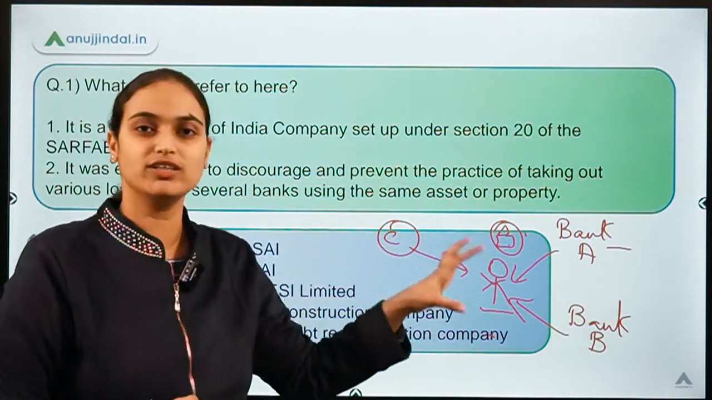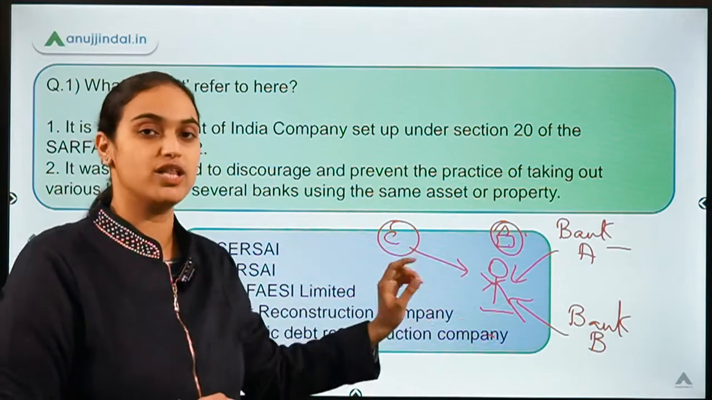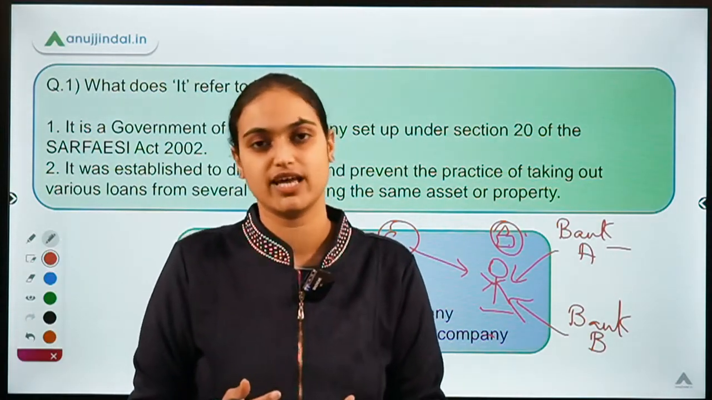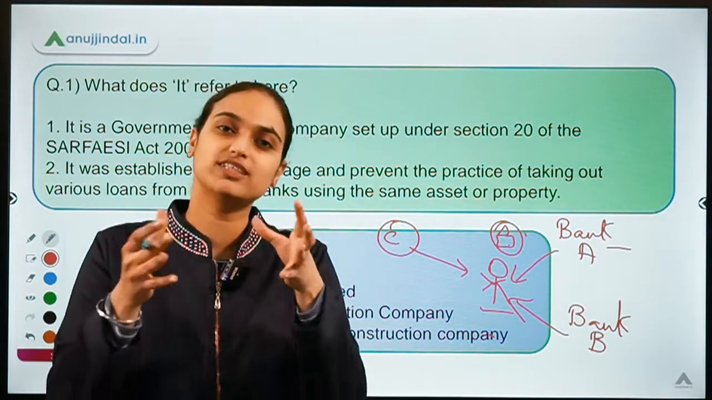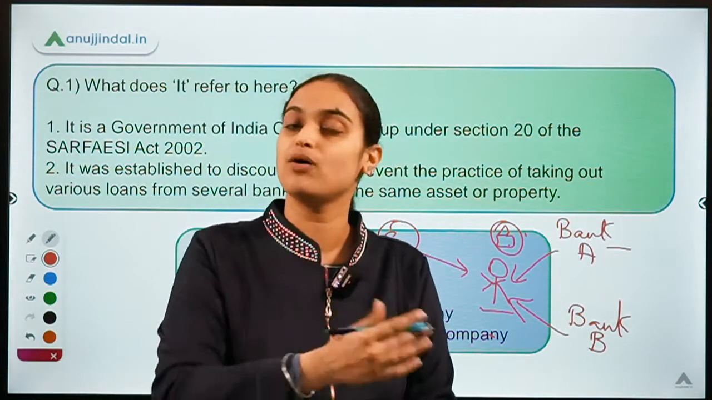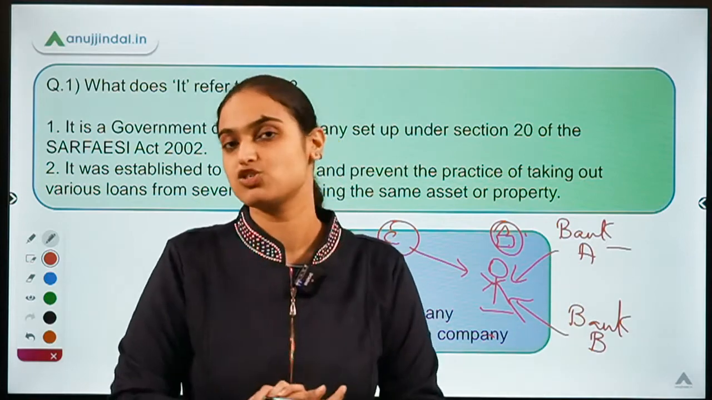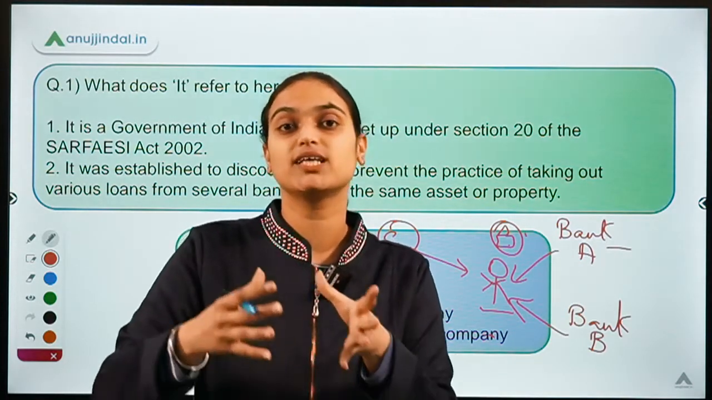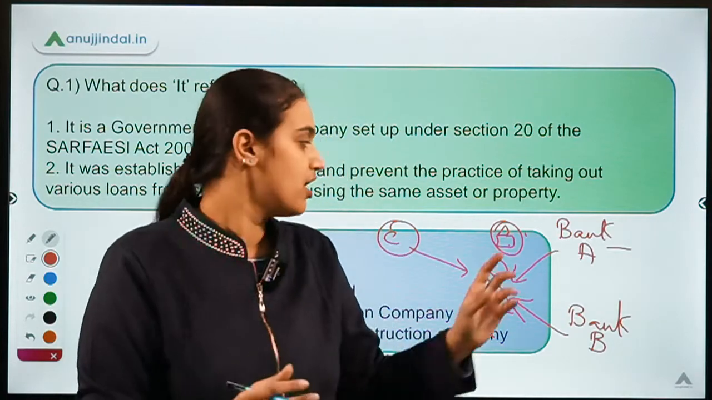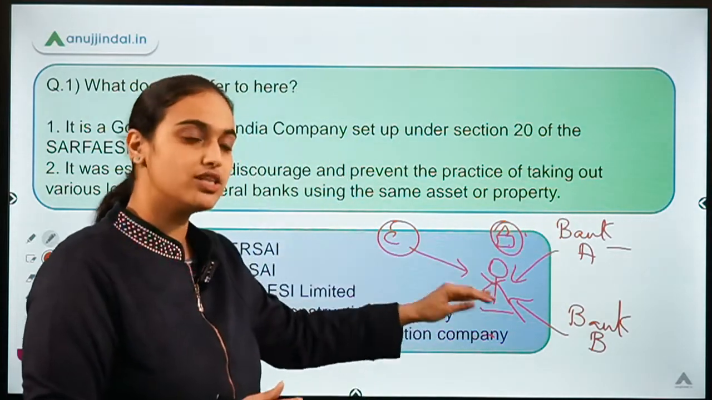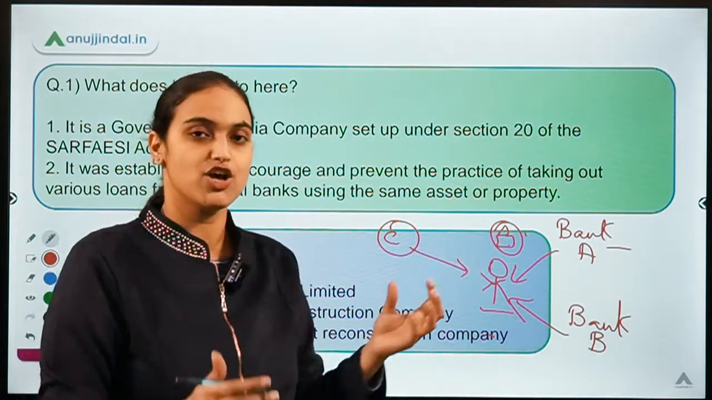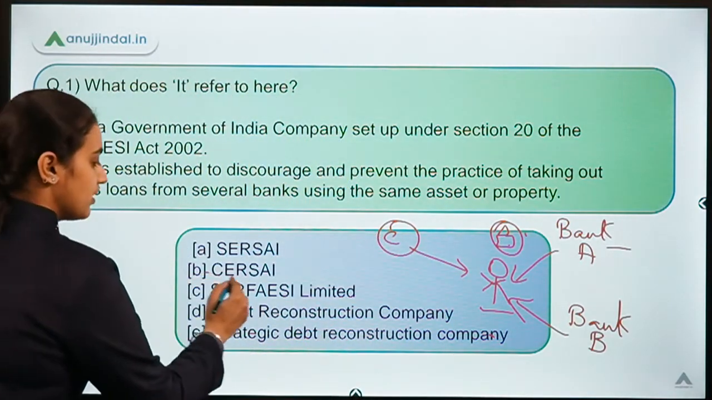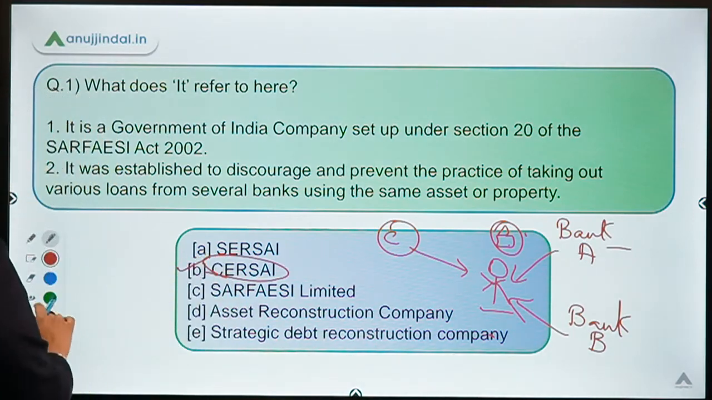So the problem was with respect to this situation. The person indulged in a wrong activity, and he used the same property to take loans from different banks. So this was the situation which was prevailing, and some action was needed. There was a need for a central registry, some firm which would record the transactions of these equitable mortgages. So came up a company named CERSAI. So this is the answer to this question.